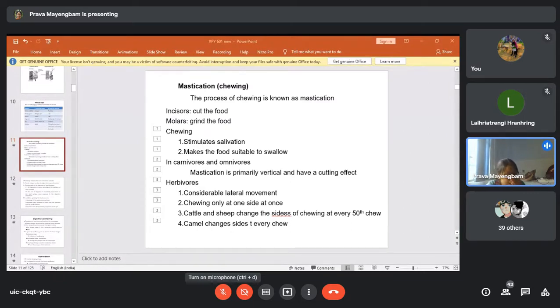So that's why you see in camels, you might have seen in advertisements how they eat, there is a heavy movement of their lower jaw from side to side, because while chewing they need to change the side from side to side. Okay, so this chewing, not only the saliva secretion, not only reducing the size of the particle, it is also helping. It is going to secrete the salivary amylase.